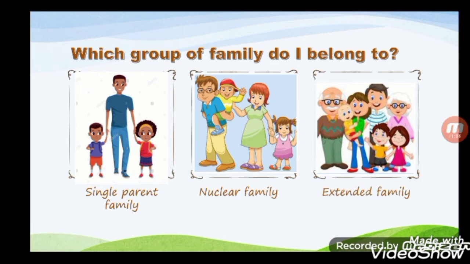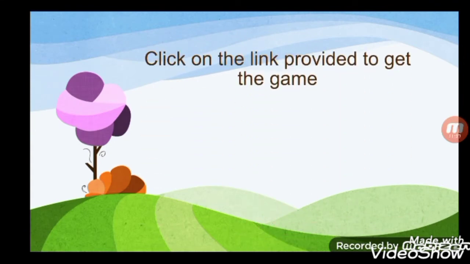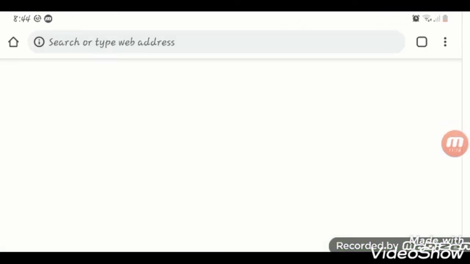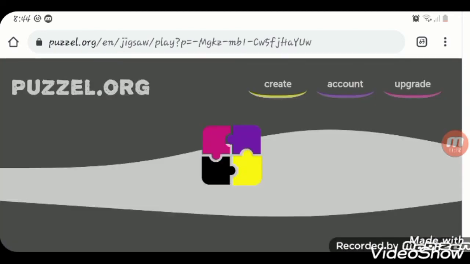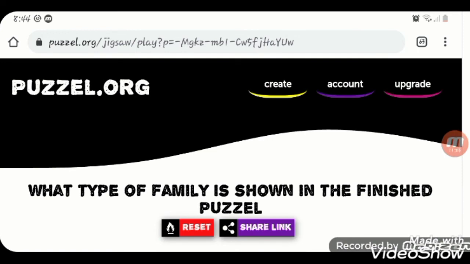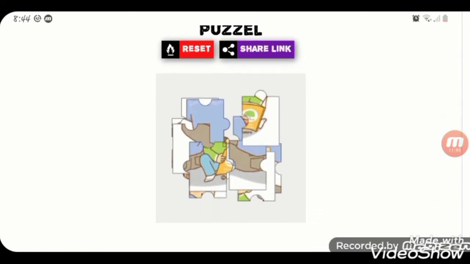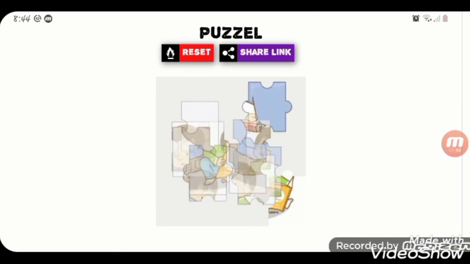Now, let's go into a lovely little activity, a little online game. Now, I have a link that is provided for you. The instruction says to click on the link provided to get the game. Now, when you click on the link, a game will come up. Now, you would have to read. Let's read the instruction when the game appears. The instruction says, what type of family is shown in the finished puzzle? So you have to fix the puzzle before you figure out what type of family is there.